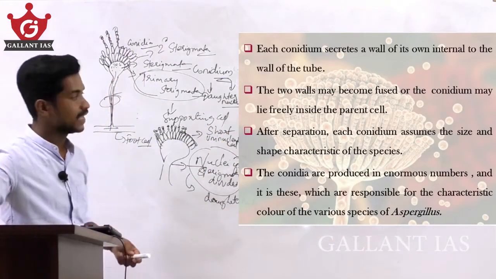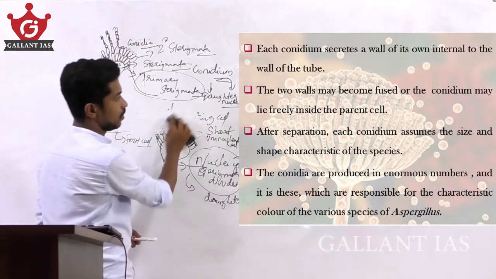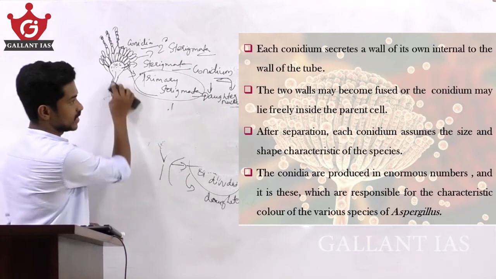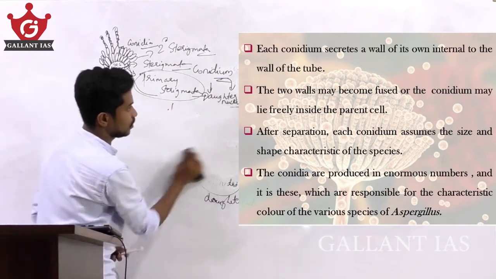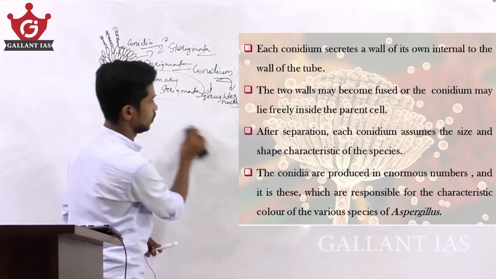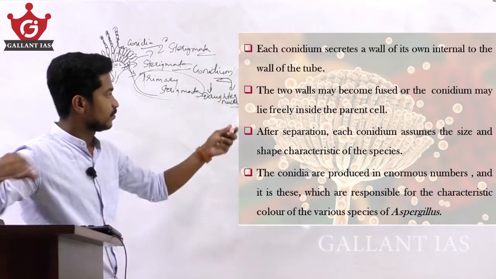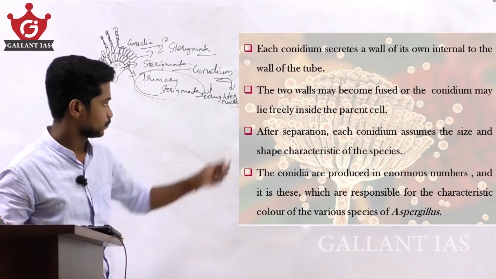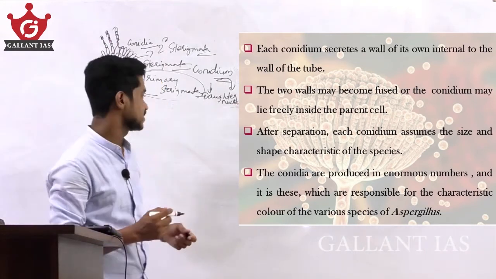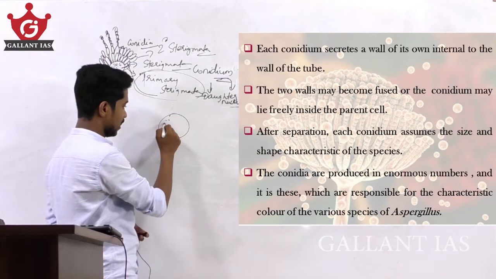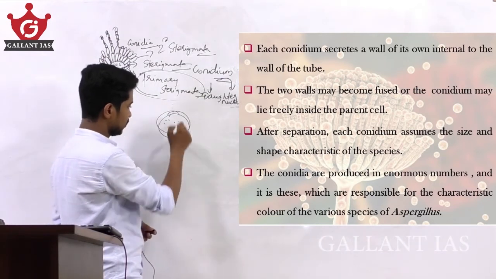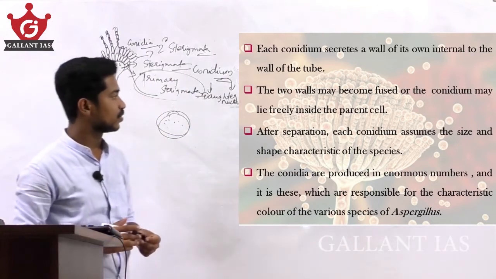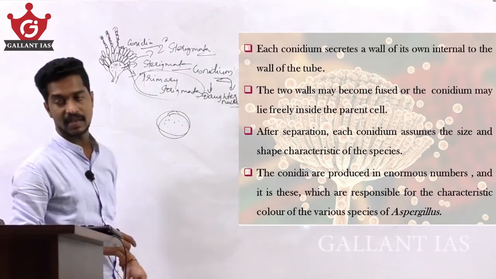Each conidium secretes a wall of its own internal to the wall of the tube. So the two walls become fused, or the conidia may lie freely inside the parental cell.